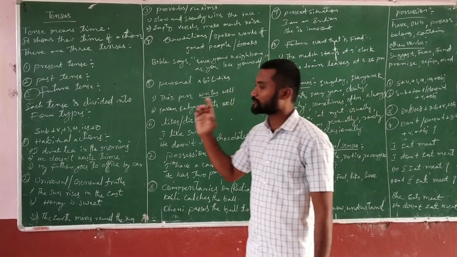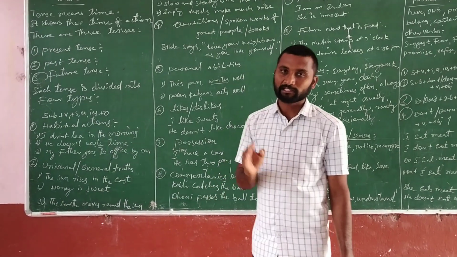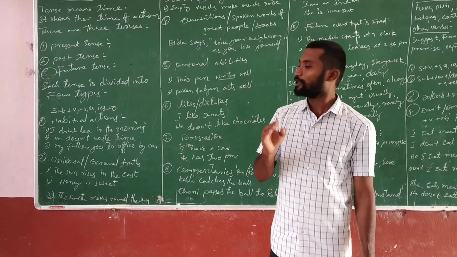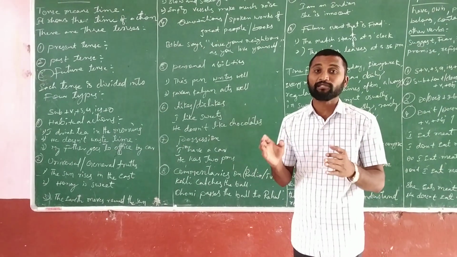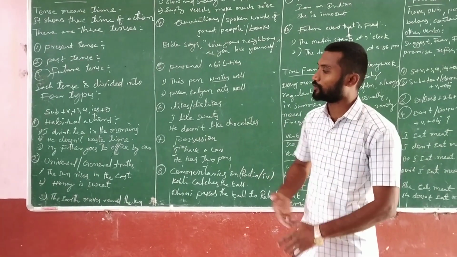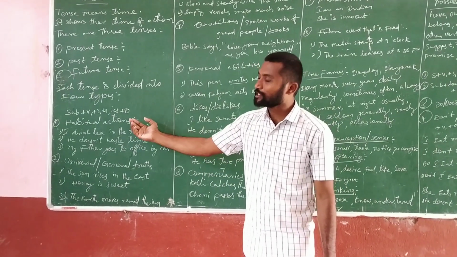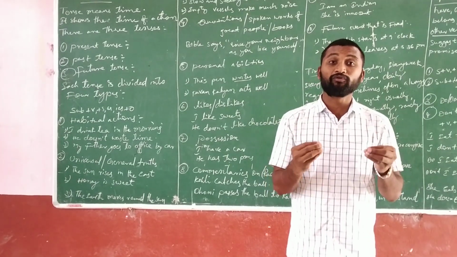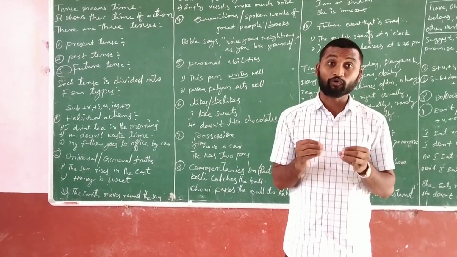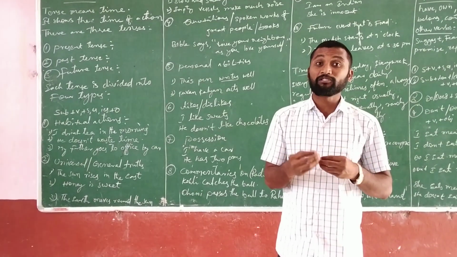If you see the structure: subject plus V1 plus s, es, ies plus object. This simple present is used to talk about habitual actions. Habitual actions are nothing but the actions which we do daily, like routine life. Wake up, all these are habitual actions.